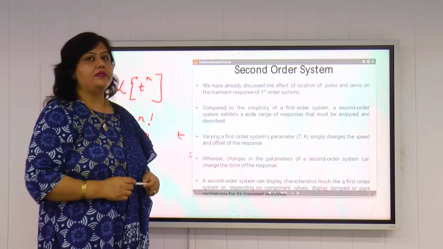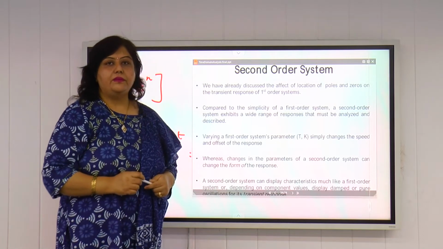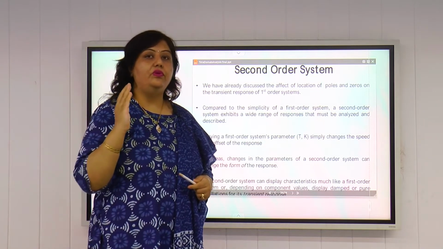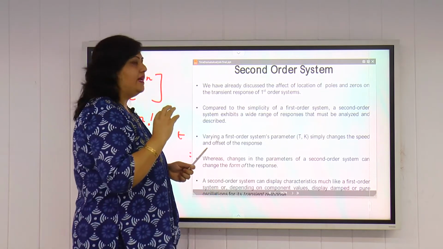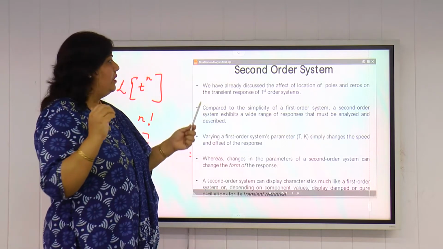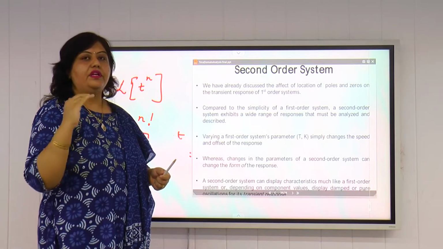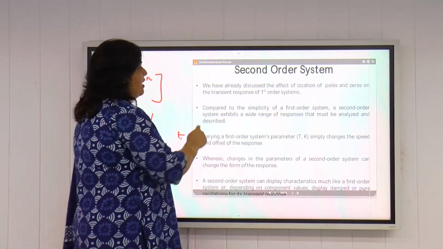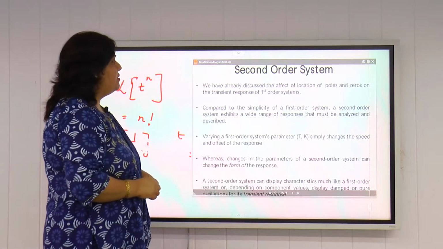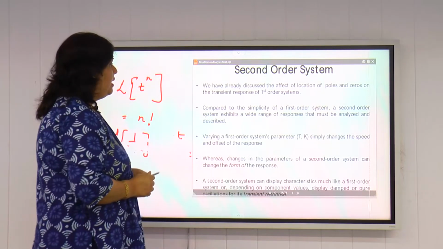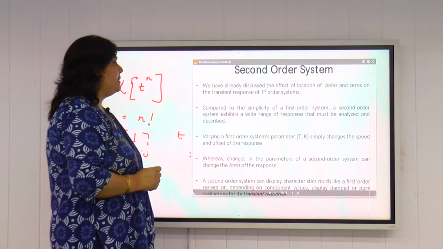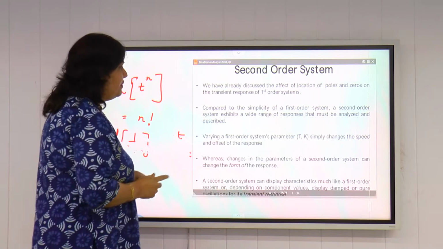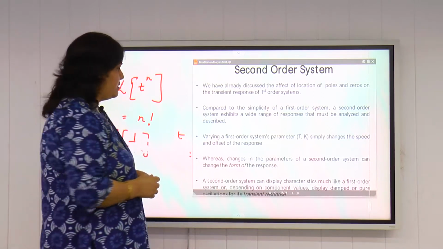Now we talk about second order system. Second order system is that system in which the highest power of s in the transfer function of any system is equal to 2. The highest power of s in the denominator defines the order of the system. So if the highest power of s in the denominator of the transfer function is 2, it will be known as a second order system. We have already discussed the effect of location of poles and zeros on the transient response of first order system. Compared to that simplicity, a second order system exhibits a wide range of responses that must be analyzed and described. So we'll discuss the response of second order system now.